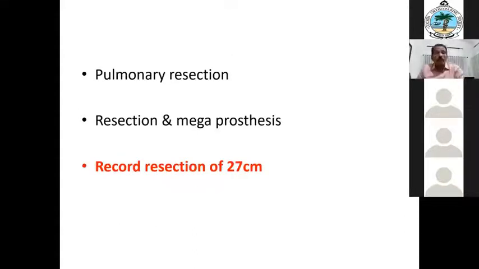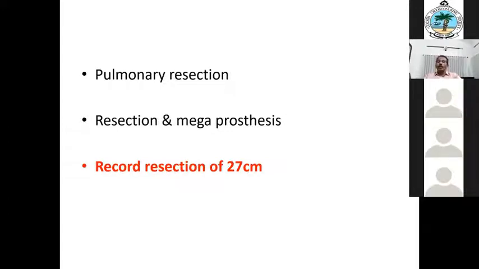So in our case, even though the tumor disappeared after the initial neoadjuvant chemotherapy, the oncosurgeon advised resection. So pulmonary wedge resection was done, and a megaprosthesis. She is only 13 years old, and how much resection do you have to take approximately from the normal edge? It is a highly malignant tumor, you have to take 5 centimeters, and curettings from the cut end are sent for cross section. So this is a record length resection. 13-year-old girl, 27 centimeters of the distal femur we are removing.